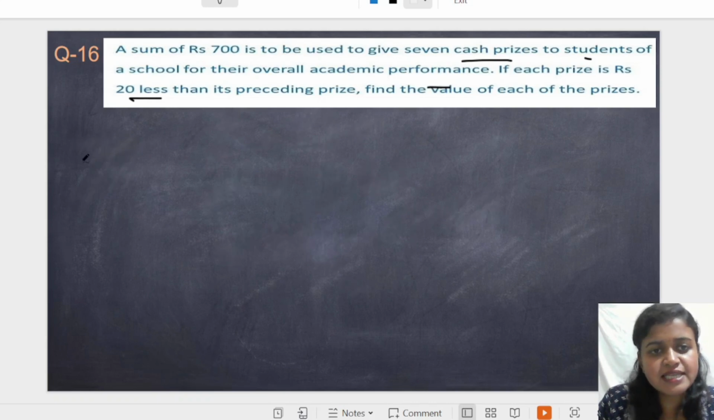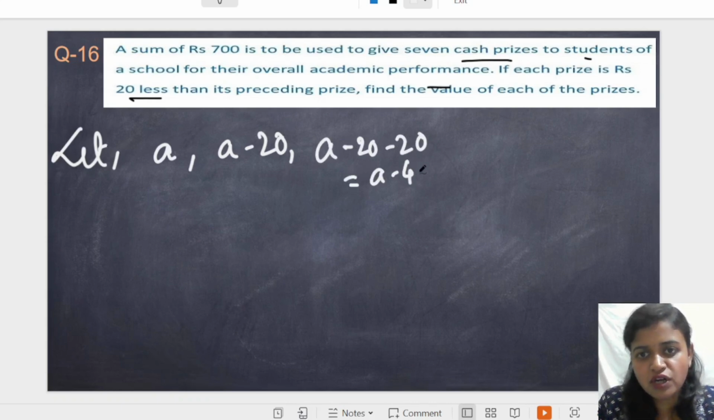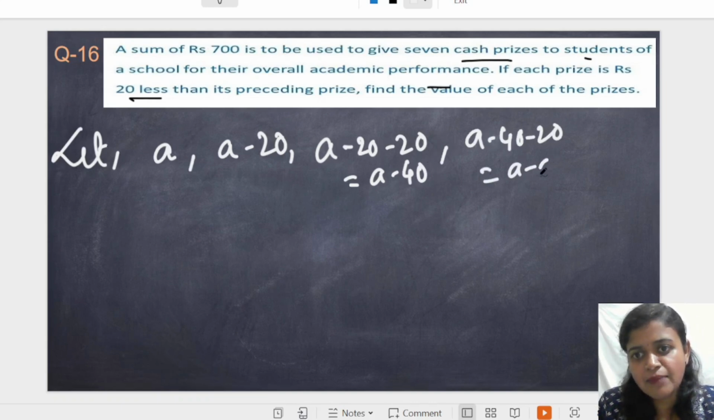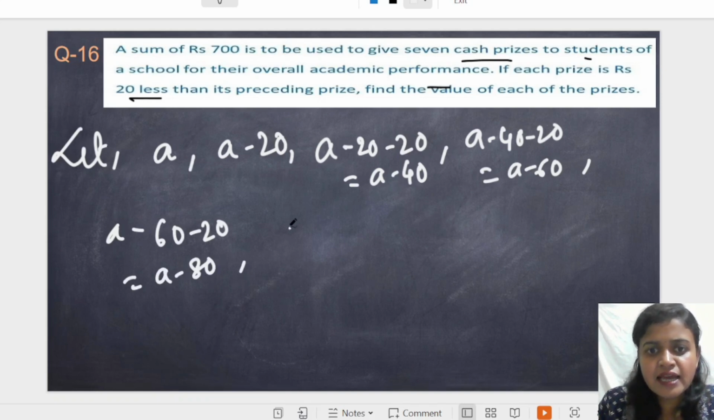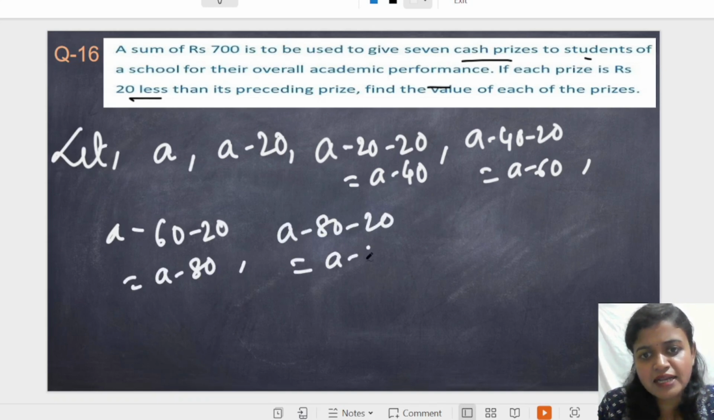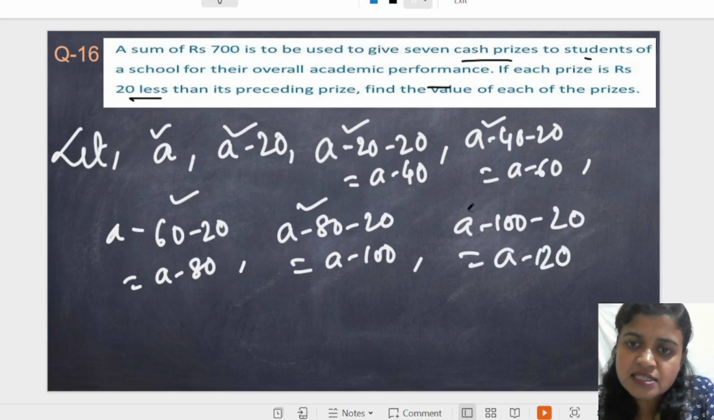Okay, means if I say the first person is given A, and the second person will get A-20, and the third person will get A-20-20, that means A-40. And the fourth person will get A-40-20, that means A-60. Okay, next, A-60-20, that is A-80. A-80-20, that is A-100. So 1, 2, 3, 4, 5, 6, one more: A-100-20, that is A-120. So these are the 7 cash prizes.